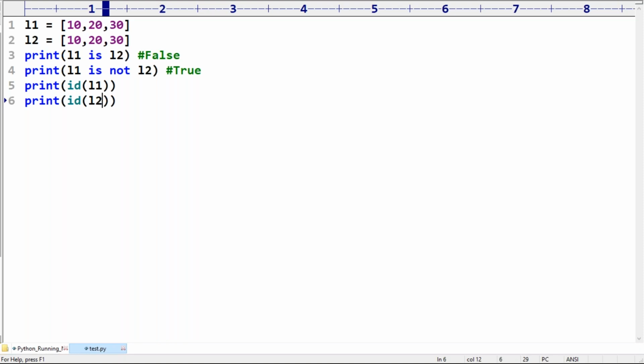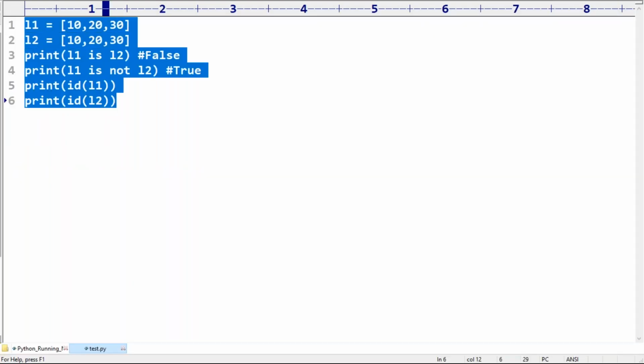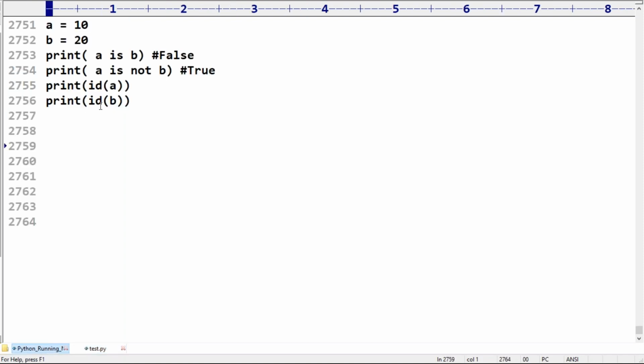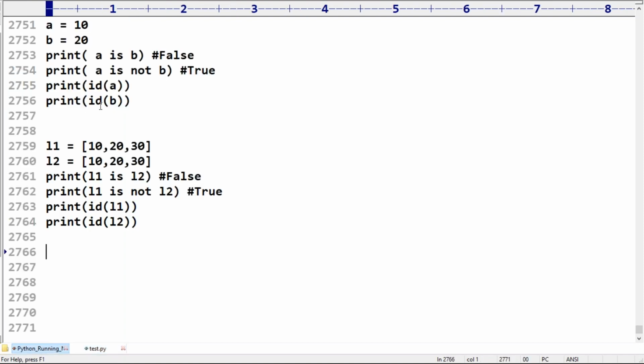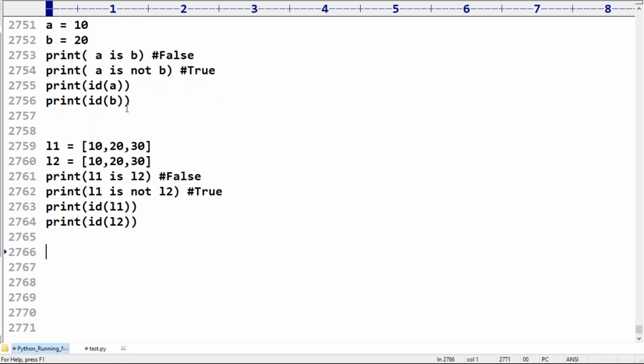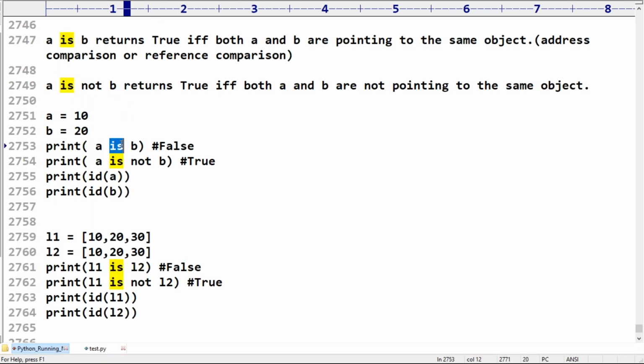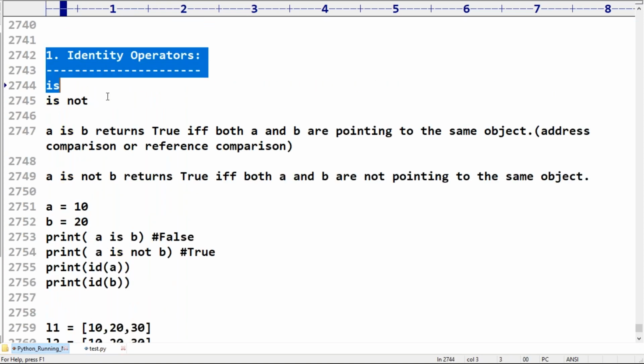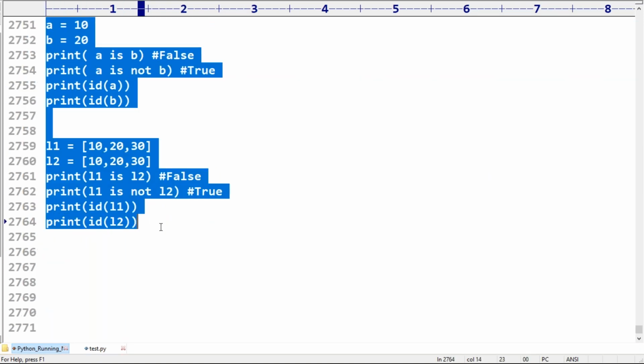Clear, right? Yes. Next, that's all. These two things are by default considered. Yes, is and is not are identity operators.